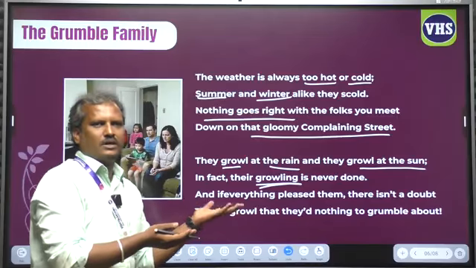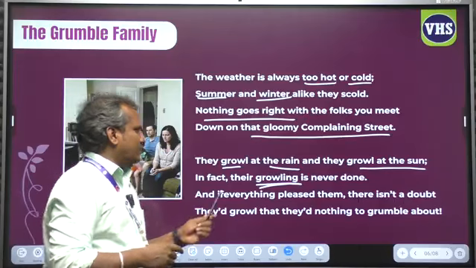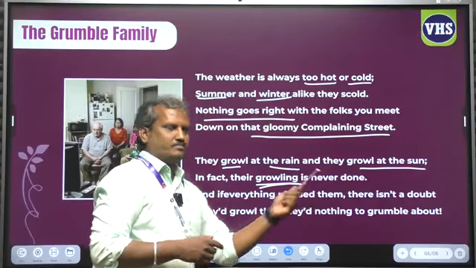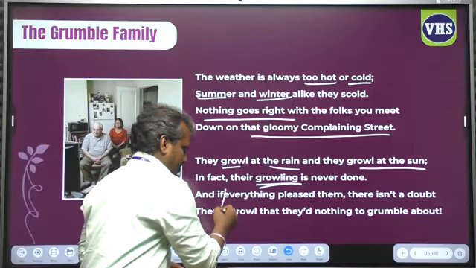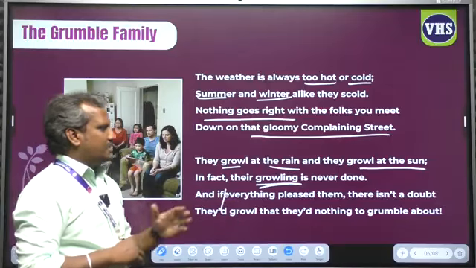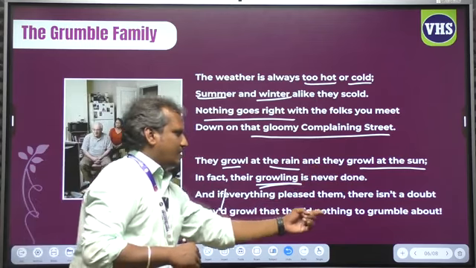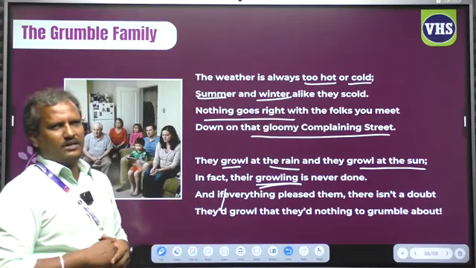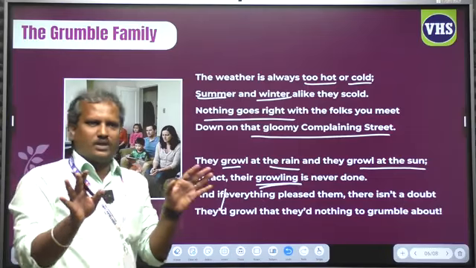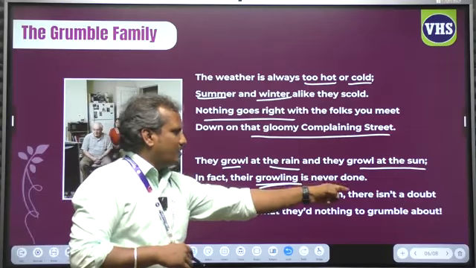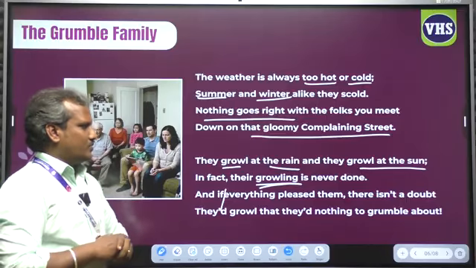Actually, here growling is immortal. No end for that particular family. In fact, their growling is never done. It cannot be stopped. And if everything pleased them, there isn't a doubt they would growl that they had nothing to grumble about. You just look at this funny note. If everything goes well with the family, they would growl that they had nothing to grumble about.